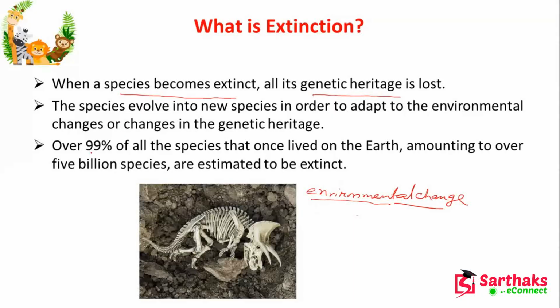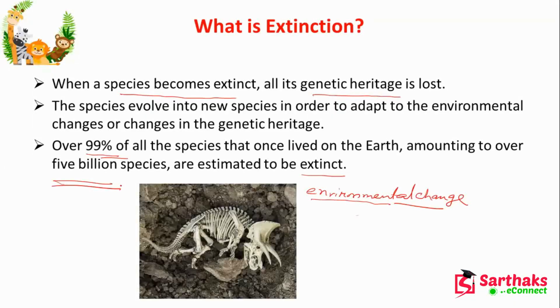And 99% of all the species that ever lived on the earth, amounting to over 5 billion species, are estimated to be extinct. Can you imagine? 5 billion species, not one or two species. 5 billion species are now extinct. Now we cannot find them.